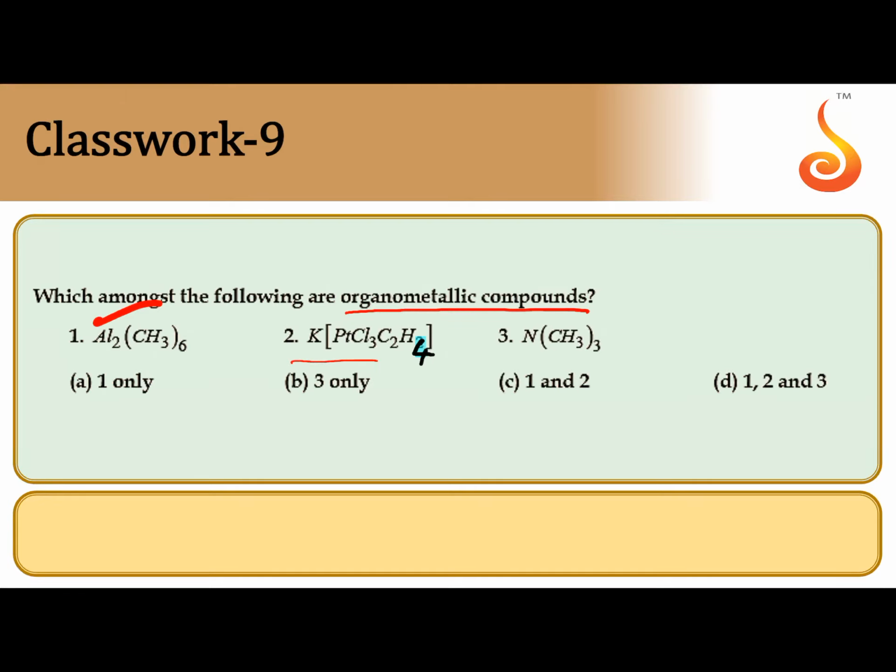Next, the second one, Zeise's salt. Here also platinum is attached to the carbon of ethylene, that's why it is an organometallic compound. Here the tertiary amine, N is not a metal, that's why 3 is not correct. So 1 and 2 are correct, that's why option C is correct for us.